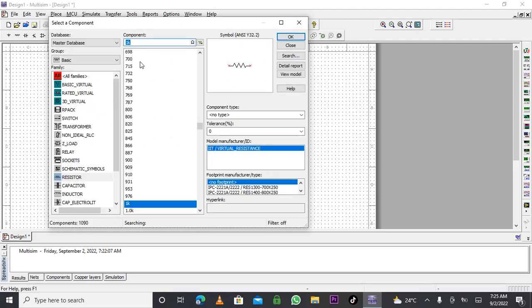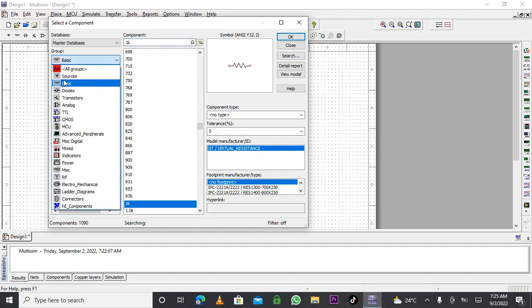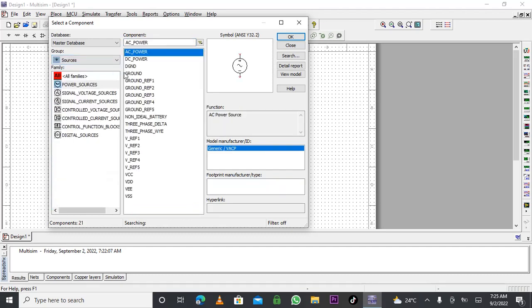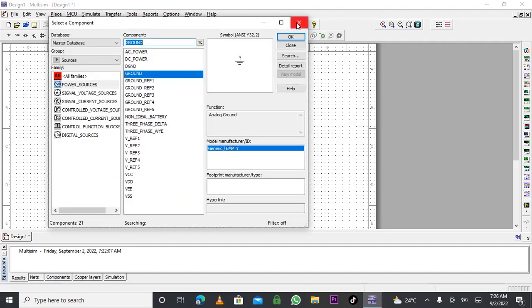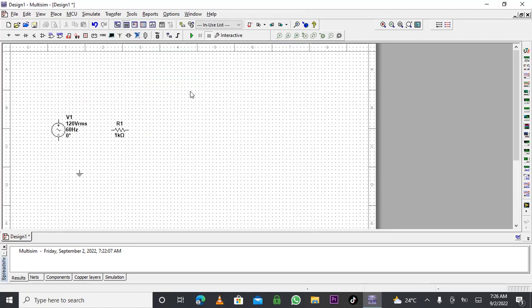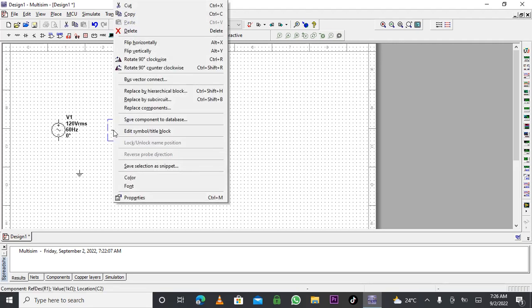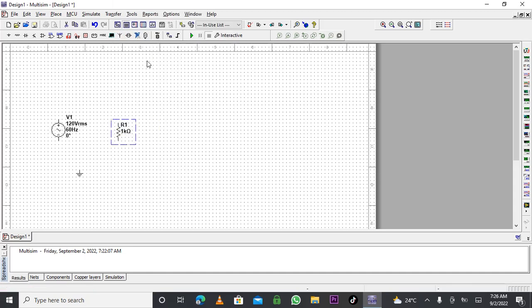And I just need a ground. I'm going to see how to get the ground. Then come to supply. This is my ground, and I'll take my ground. Right now I just finished everything with my components, and I want to turn my resistor 90 degrees. I'll double click and turn my resistor. This is my resistor.